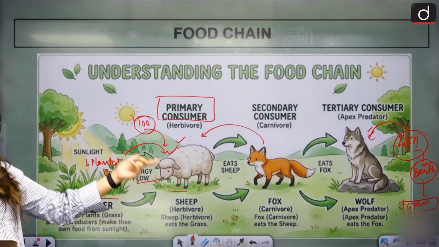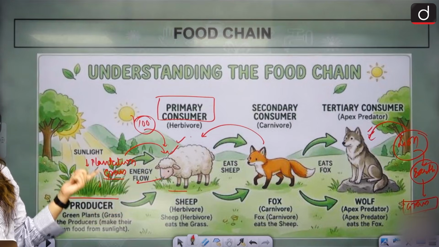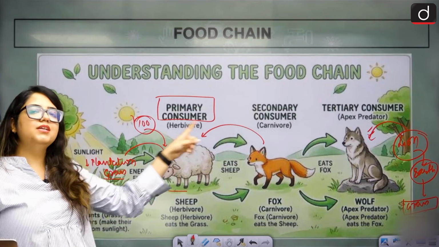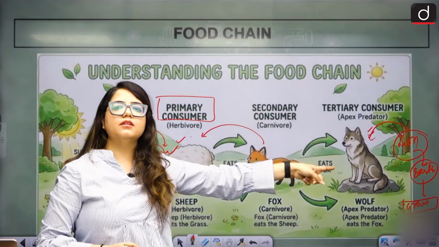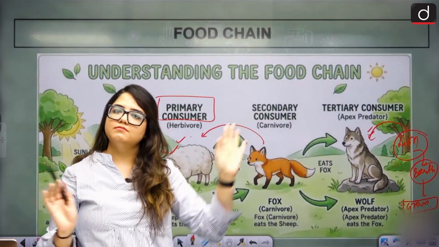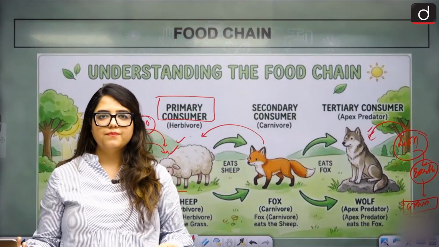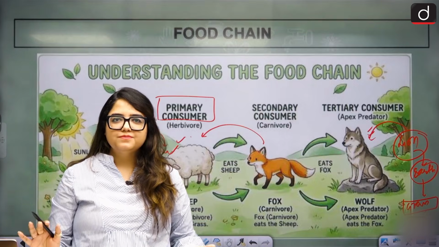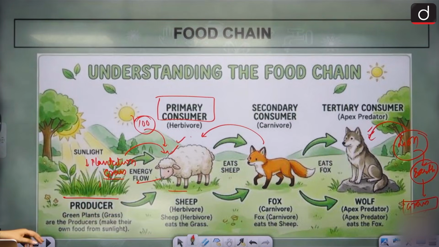You see the chain here? That is our food chain. Clear? Eat and be eaten. Eat and be eaten. That's how it goes. Is that clear? That is our food chain.